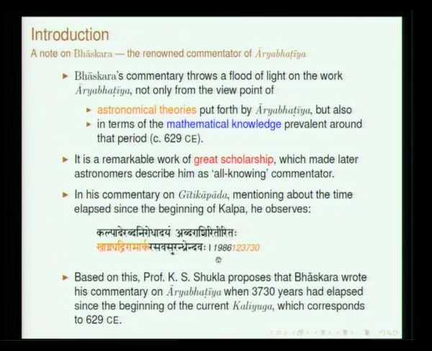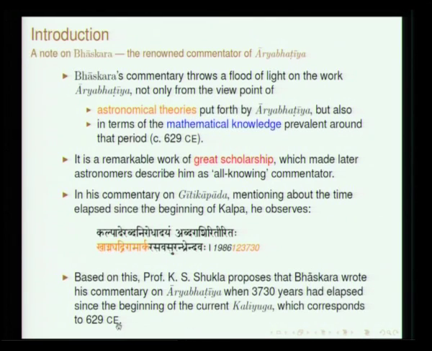You can see this. Based on the last 4 digits in this number, this whole number represents Kalpadehe Abda. We have a very large period called Kalpa, which is 1000 times Mahayuga. Mahayuga itself is 43,20,000 years. Based on some analysis, it has been shown by Professor Shukla that this corresponds to 629 AD.